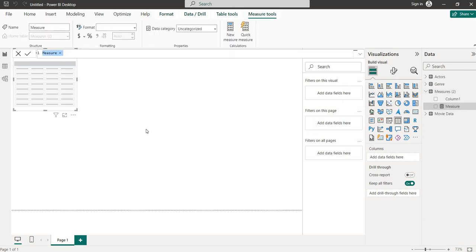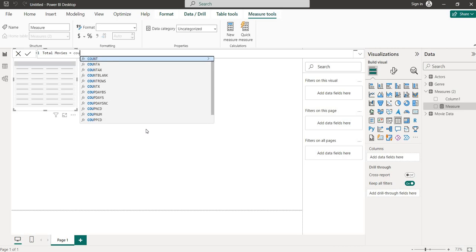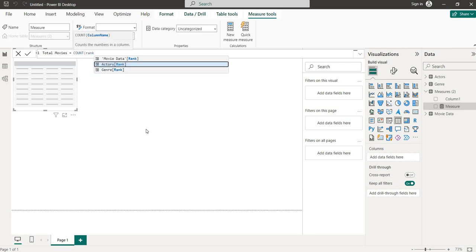Okay, so what are the measures that we require in this? First of all, a very common thing is the total number of movies. So total movies is equal to, how can we calculate the movies? We cannot take a sum of rank. So we will count the rank, count of movie data rank. Which table you take is very important in making the measures. You cannot take the rank of genre and actors, because there are many repeating ranks there.